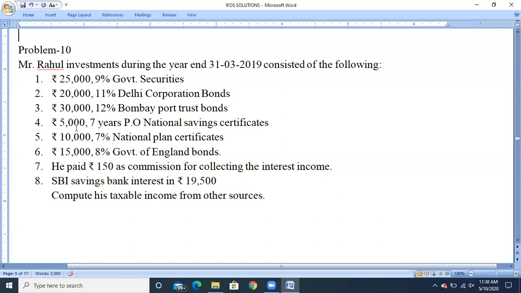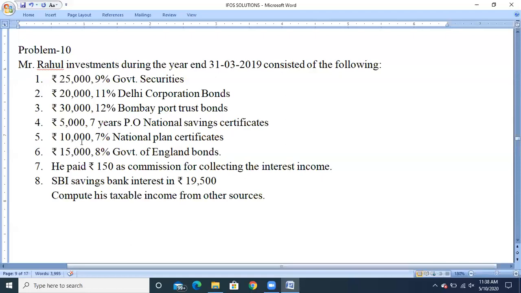Next, rupees 5,000, 7 years post office national savings certificate. In the list of securities which are fully exempted from tax, we can clearly see that the post office national savings certificate and any interest on it is fully exempted from taxes.